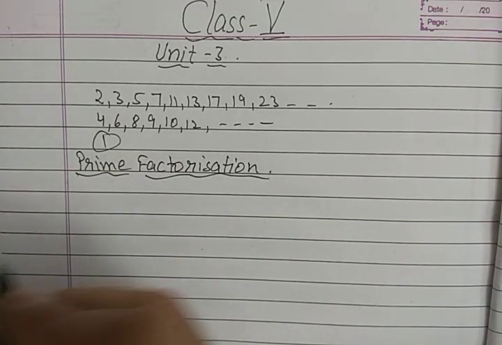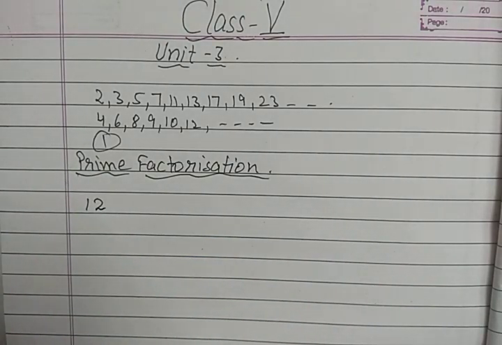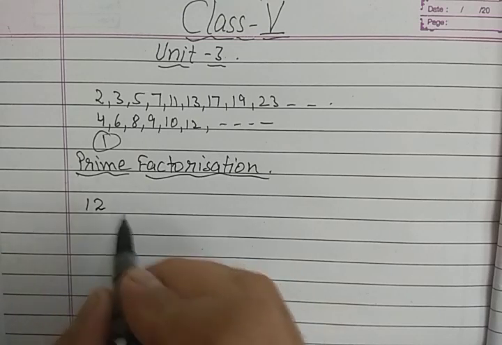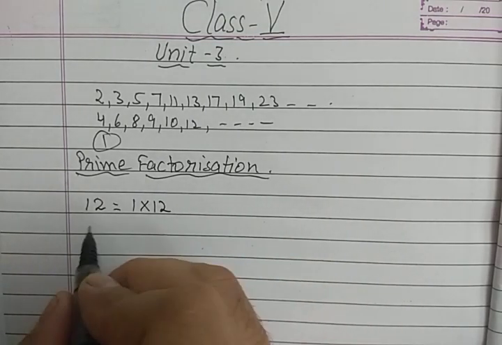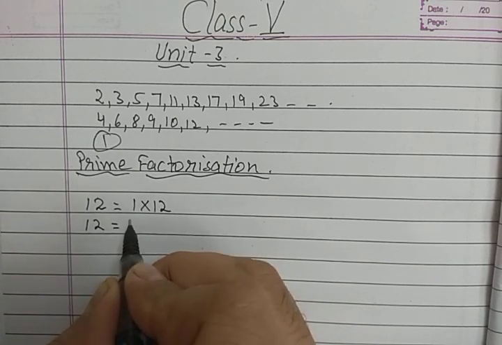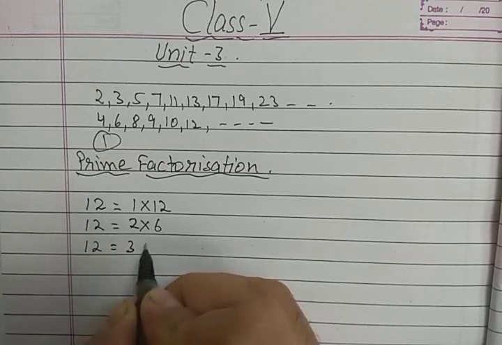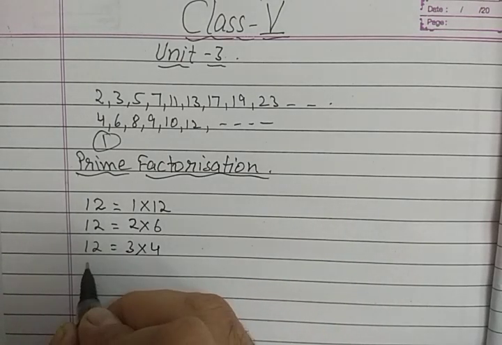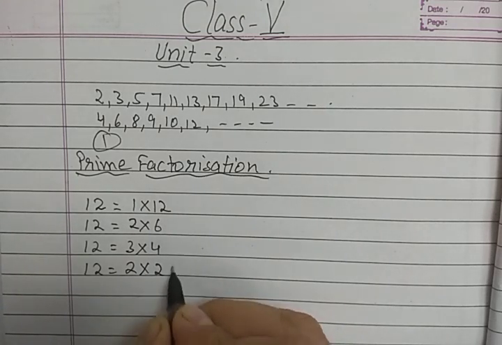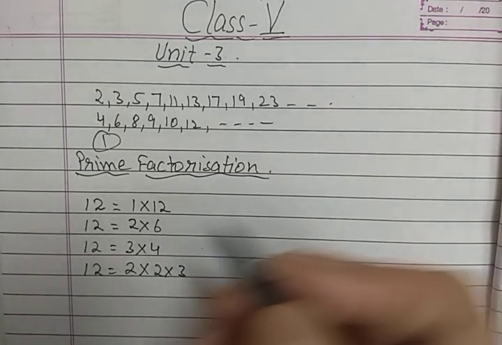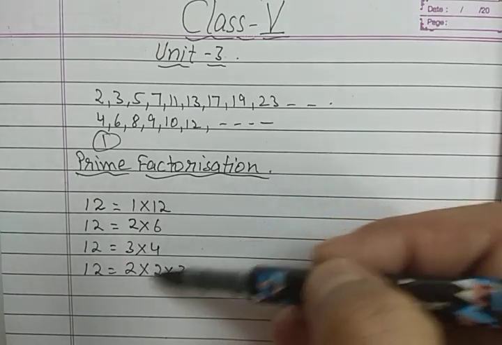Now what is prime factorization? Let us take a number, suppose 12. Now it can be written in many ways. For example, 1 12s are 12, or 2 6s are 12, or 3 4s are 12, or 2 into 2 into 3. So all the factors in सब cases में क्या है?